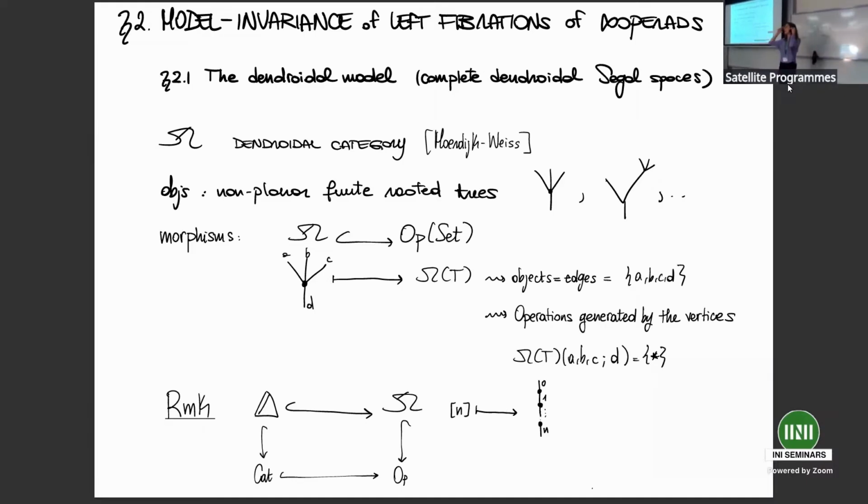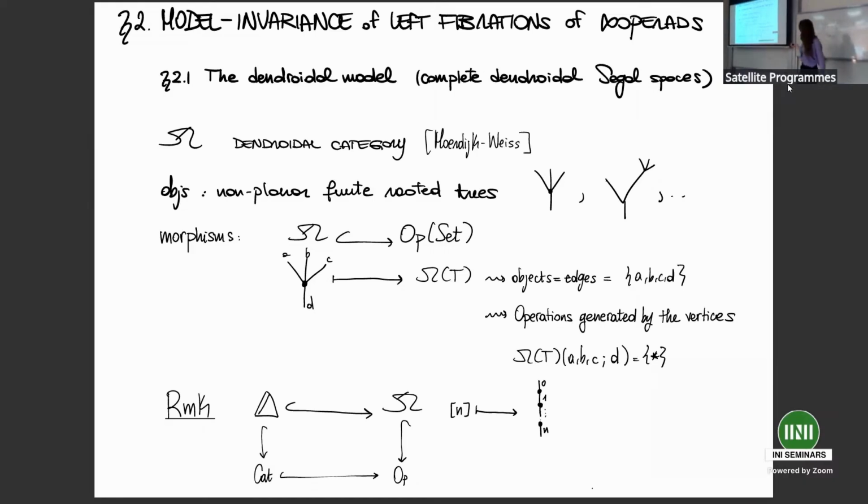We can realize any totally ordered set of n elements as a linear tree, and actually this embedding fits into a commutative diagram of this type. Okay.